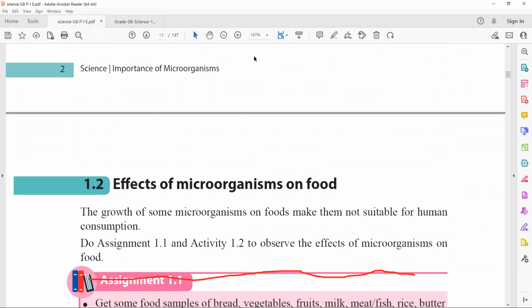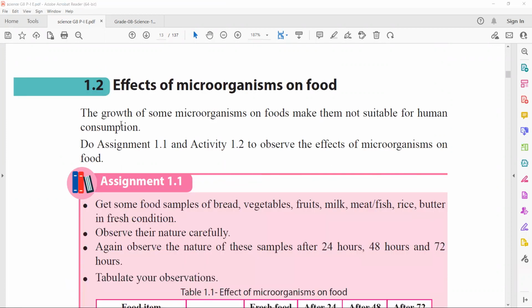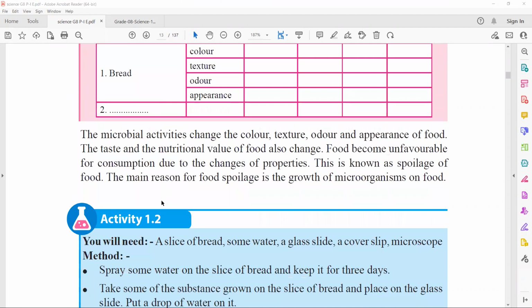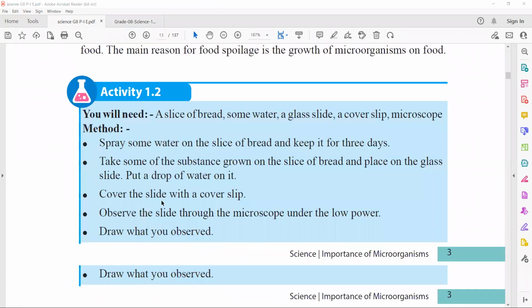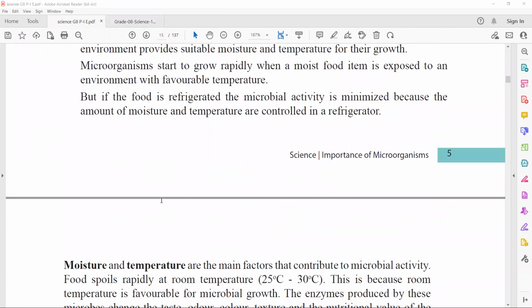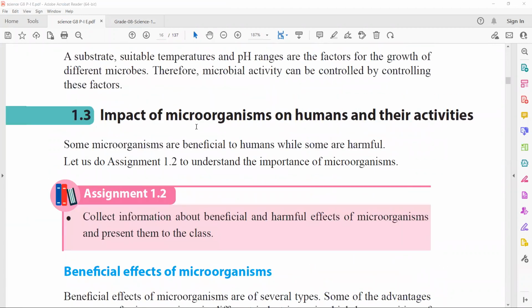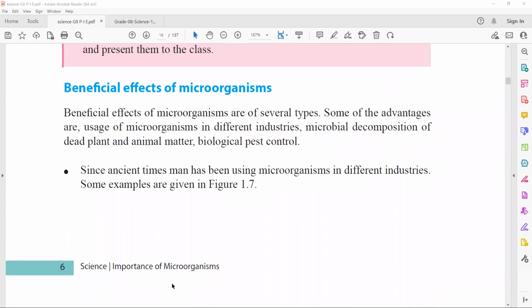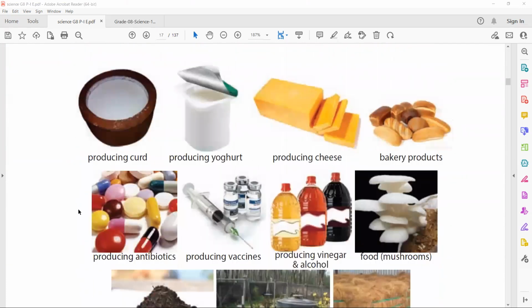So here, effects of microorganisms on foods. Right. So impacts of microorganisms on humans and their activities. Beneficial effects of microorganisms. So there is a list: producing cake, producing yogurt, producing cheese from milk products. So this is also a kind of benefit. And bakery products, and producing antibiotics and vaccines. So vinegar production. Food, mushrooms.